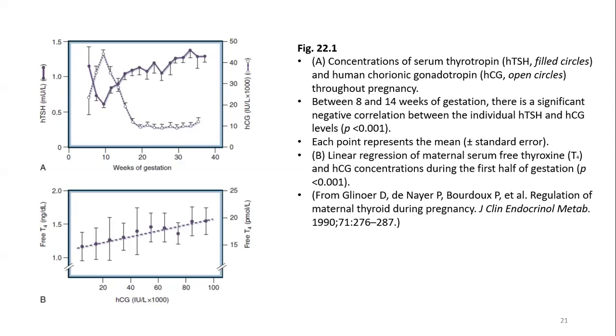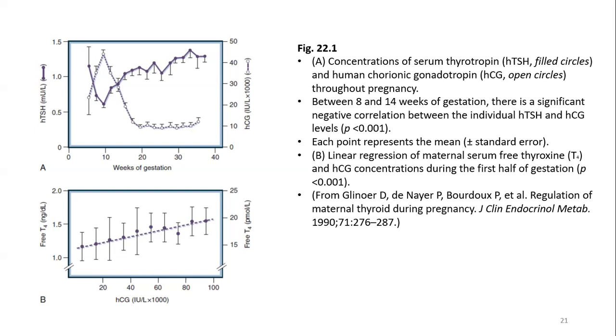So that was about the thyroid hormones in pregnancy. Remember that even if the TSH is suppressed in the first trimester of pregnancy, it is not an indication for starting anti-thyroid drugs. However, the important thing is that if the patient is exhibiting serious symptoms of thyrotoxicosis in the first trimester, then you have to differentiate between Graves' disease and a gestational thyrotoxicosis.